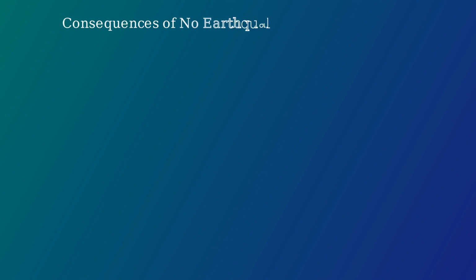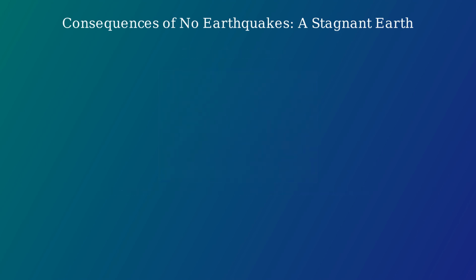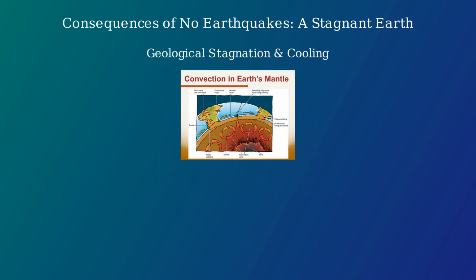What would happen to our planet if earthquakes never existed? If earthquakes never existed, Earth's crust would likely form one enormous static mass instead of the moving tectonic plates we have today. The Earth would stagnate for billions of years, unable to change, adapt, or grow.